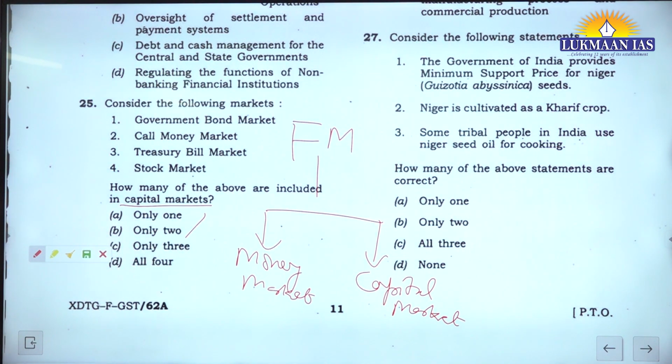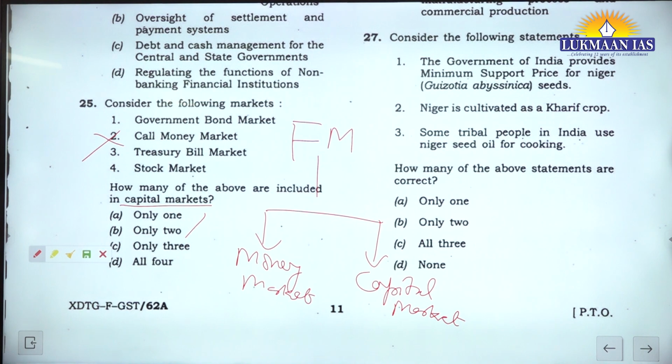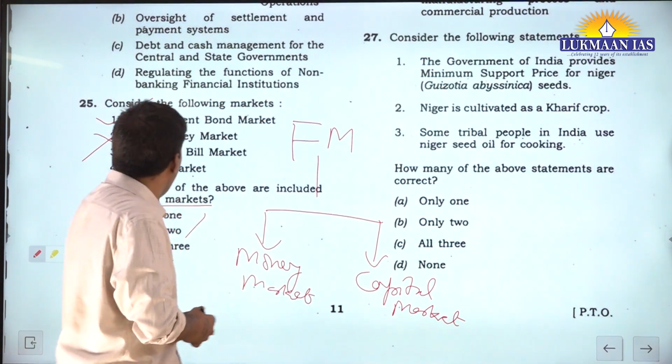Now tell me, can call money market be there? No, that is a part of money market. Now the options are only 1, only 2, only 3. Now treasury bill market, and government bond market. Okay, government bond market is fine. Government bond can be capital market, it can be long duration as well. Yes, fine, wonderful.